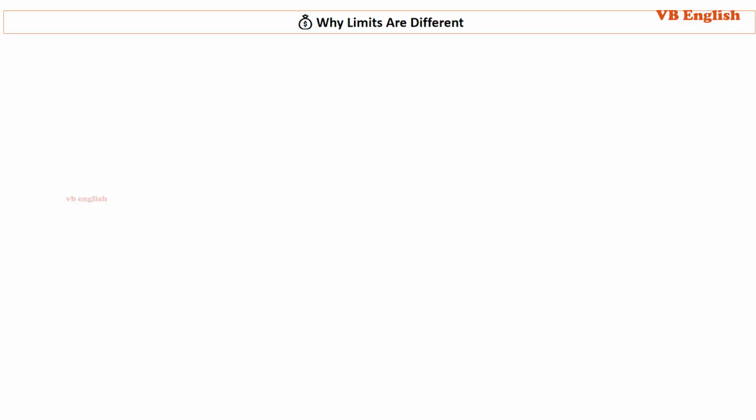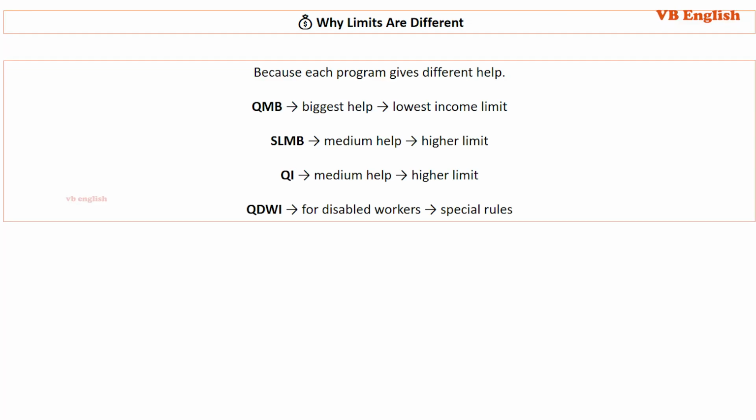Why are the limits different? Because each program gives different help. QMB is the biggest help for the lowest income limit. SLMB is medium help for a higher limit. QI is medium help for a higher limit. QDWI is for disabled workers with special rules.